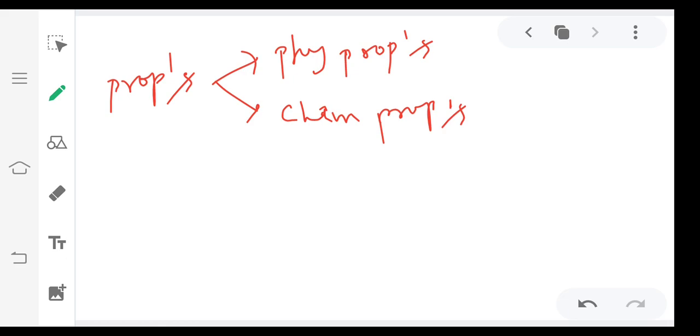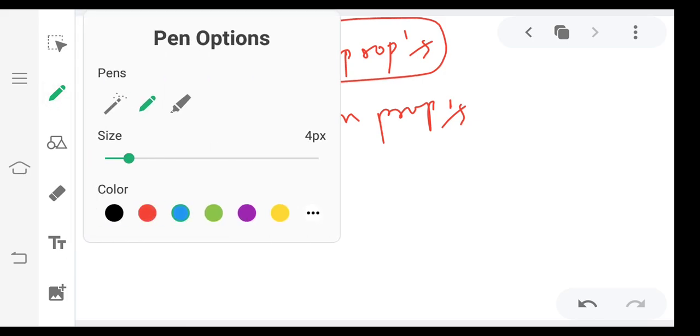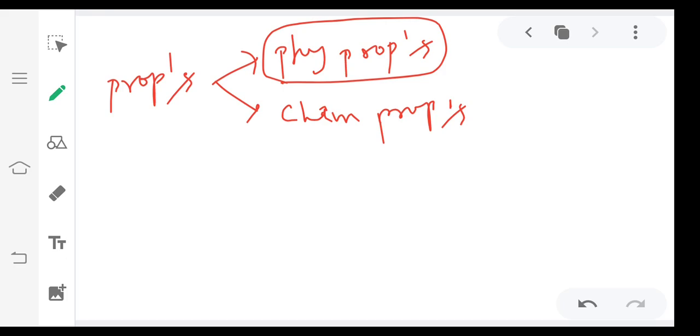If you want to measure volume of water, you need not change the composition. So the properties which are observed without change in composition of a substance are called physical properties. What are examples of physical properties? Color, volume, density, and there are many, etc.